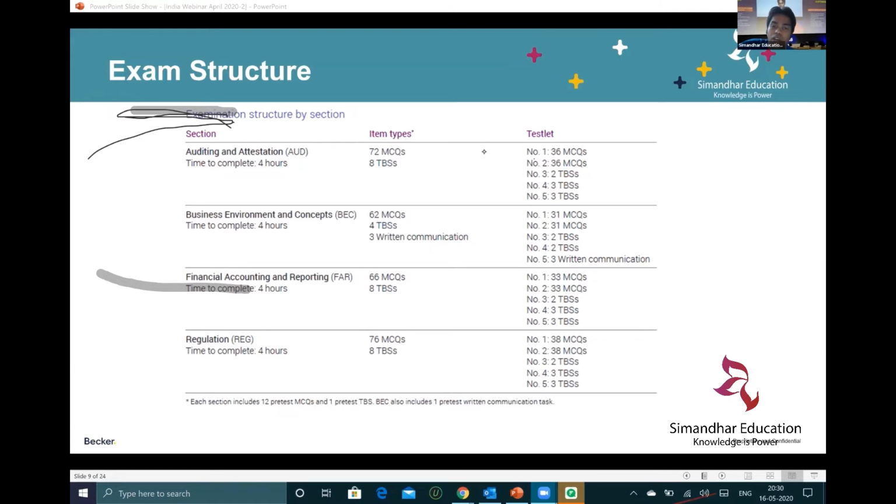So in Audit, you have around 72 MCQs, 8 sims, and 4 hours is the audit paper. BEC has 62 MCQs, 4 sims, 3 written communications, 4 hours. FAR is 66 MCQs, 8 task-based simulations. Reg is 76 MCQs, 8 task-based simulations. So that is the entire structure of the CPA examination. I'll come to the passing percentage also.